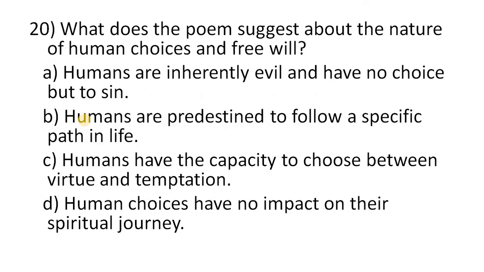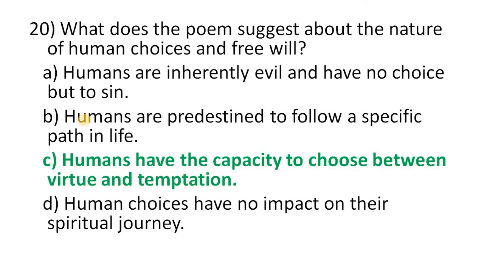20. What does the poem suggest about the nature of human choices and free will? Humans are inherently evil and have no choice but to sin. Humans are predestined to follow a specific path in life. Humans have the capacity to choose between virtue and temptation. Human choices have no impact on their spiritual journey. So the correct option will be option number C. Humans have the capacity to choose between virtue and temptation.